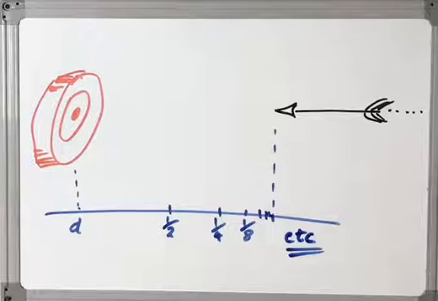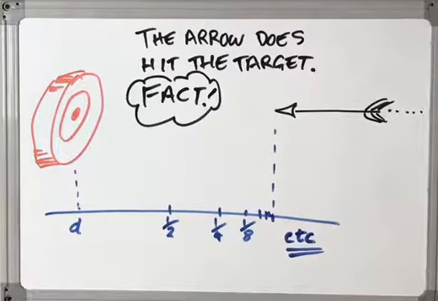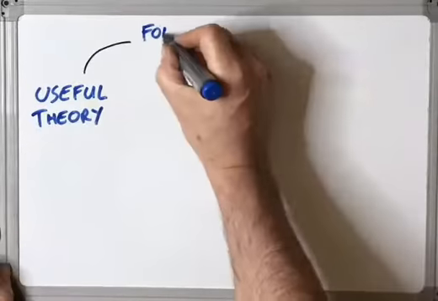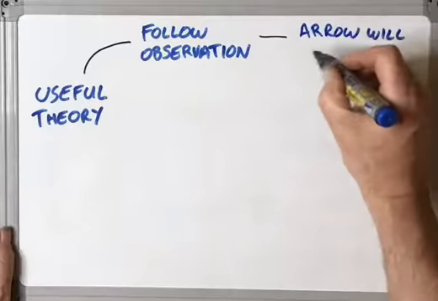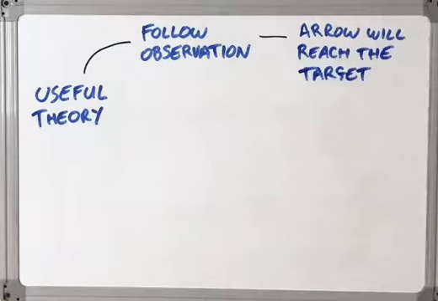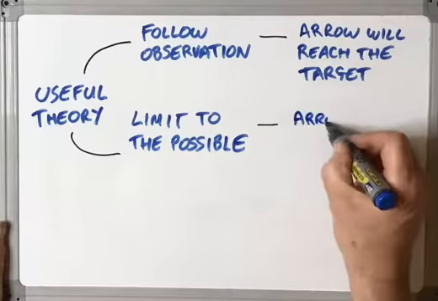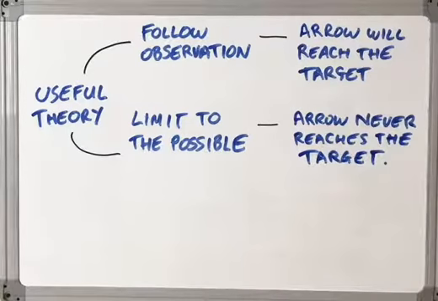And to be clear, it is also a fact that the arrow does hit the target. Let's not get too metaphysical here. We're looking for a useful theory, which means it has to follow what we observe. In this case, that means theory says the arrow reaches the target, because that is what we see actually happens. At the same time, the theory should be limited to what is actually possible, otherwise we'd just say everything is magic. But it seems that the theory says the arrow never reaches the target.